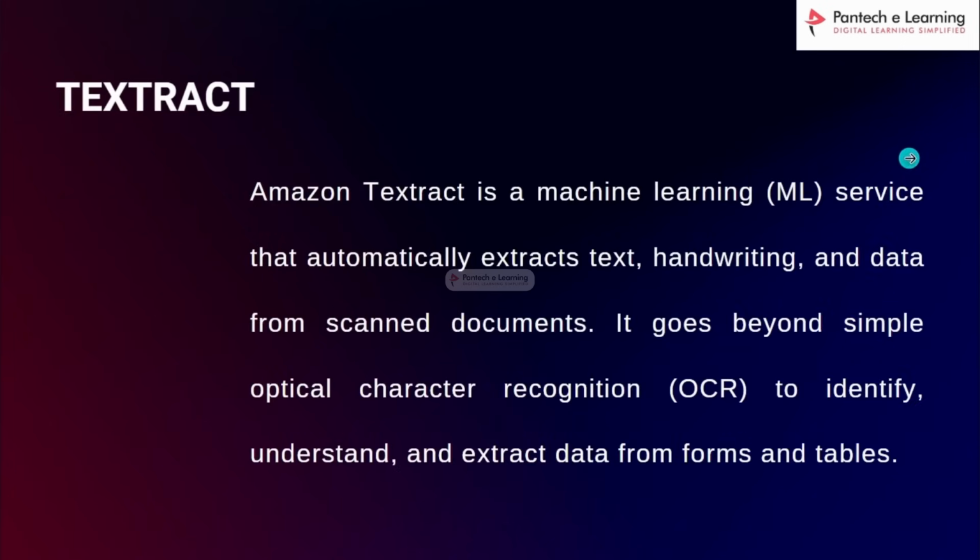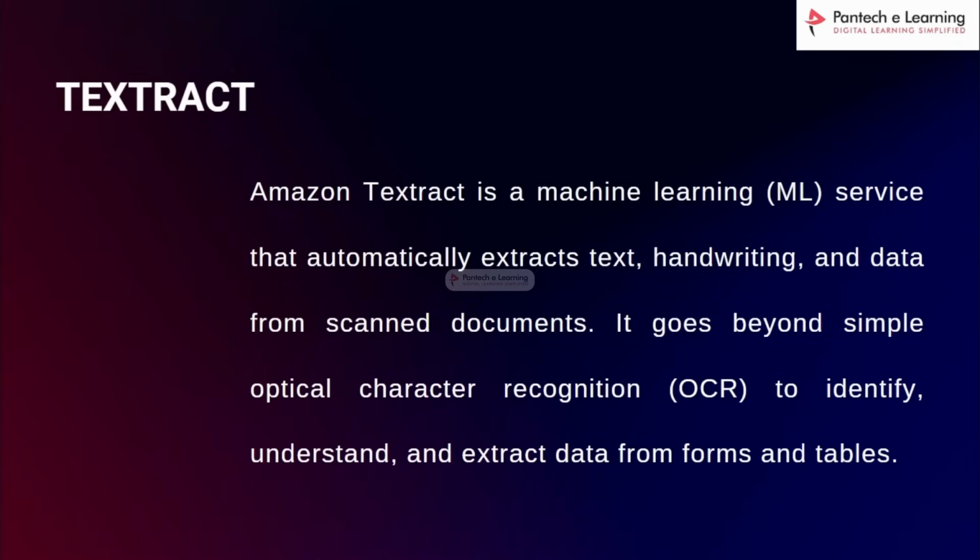So Amazon Textract is a machine learning service that automatically extracts text, handwriting and data from a scanned document. You can upload a PDF or any kind of document, and it is going to take whatever you have in it. You can extract from tables, identify signatures, tables and forms, etc.